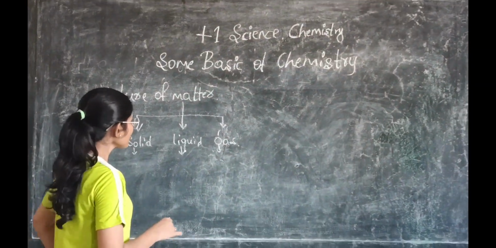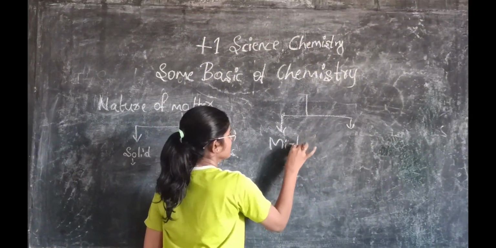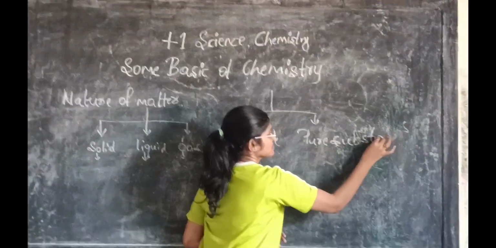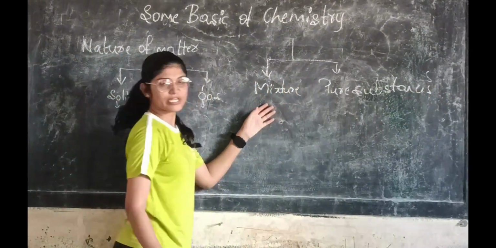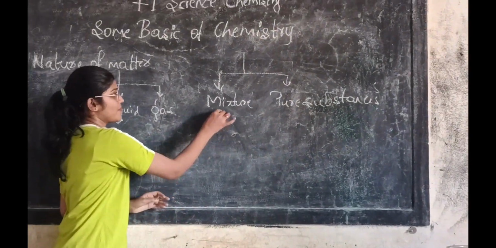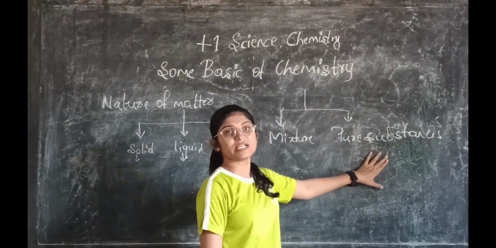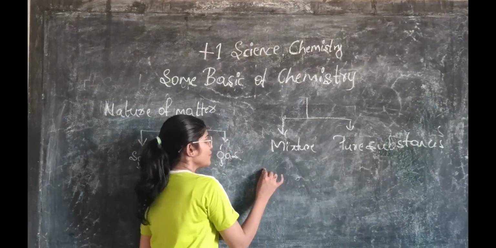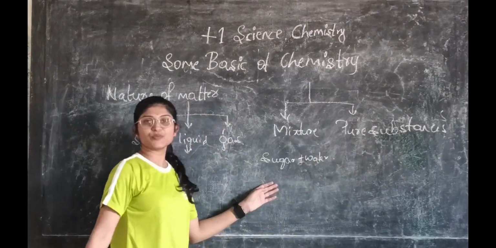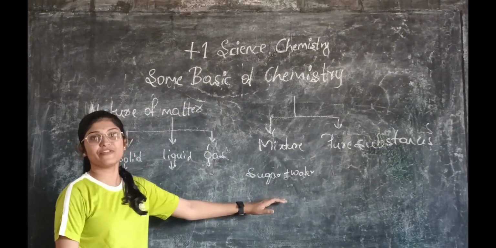And next, matter is classified into two types: mixture and pure substances. So what is a mixture? It is a matter in which two or more substances are combined in any ratio. A pure substance is a combination of different substances in a fixed ratio. For example, you are adding sugar plus water. You take 1 spoon of sugar and 1 liter of water. So there is no fixed ratio.